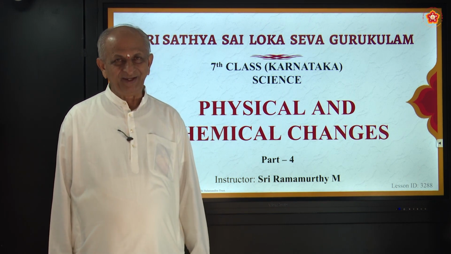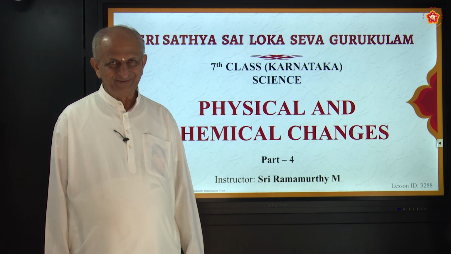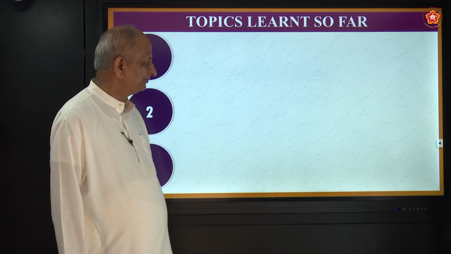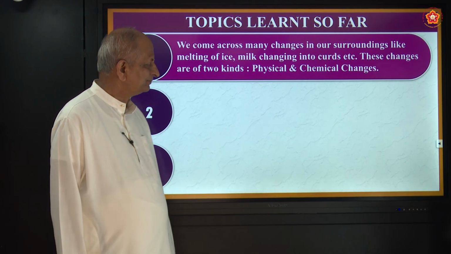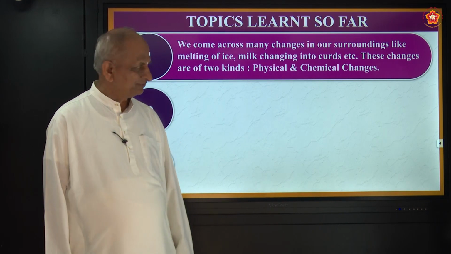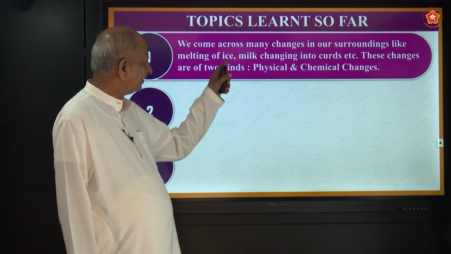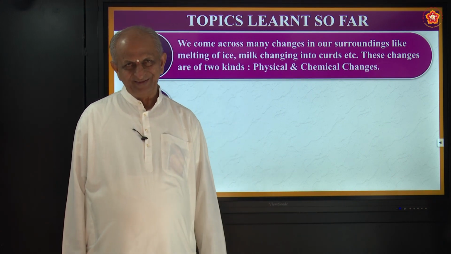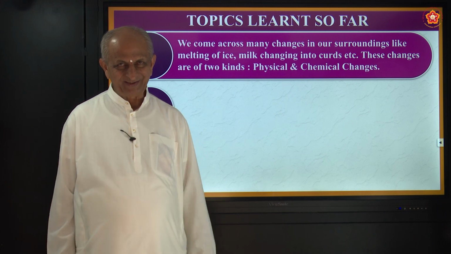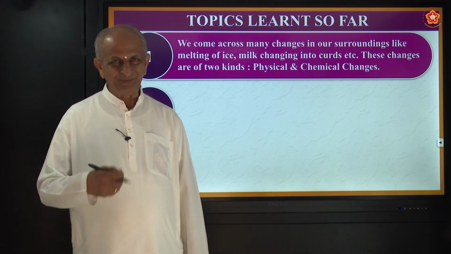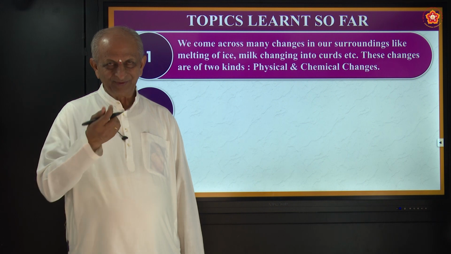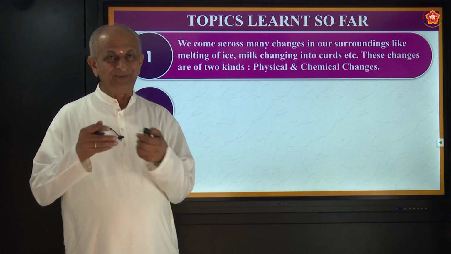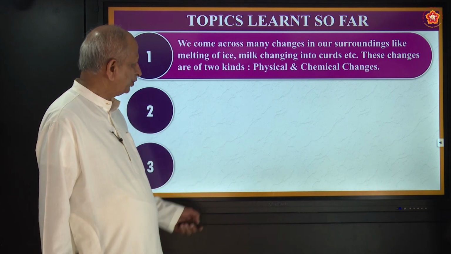Physical and chemical changes. So these changes we see in our nature. For example, we say the change of melting of ice. I think all of you have tasted ice cream, correct? So that ice cream should be used as fast as possible, correct? Because it melts. There is one beautiful change.